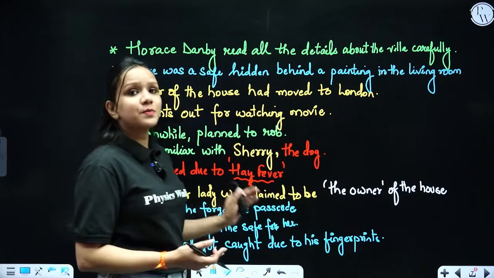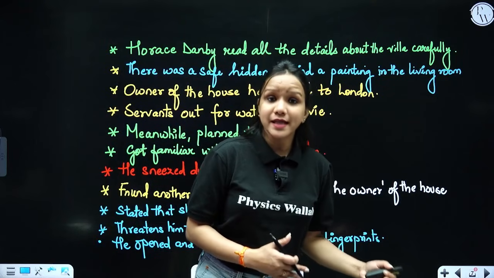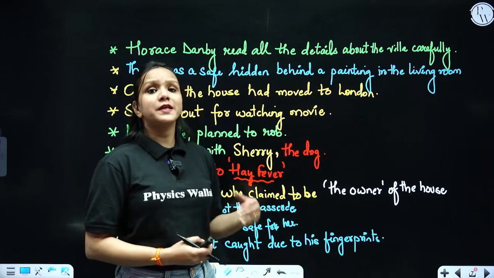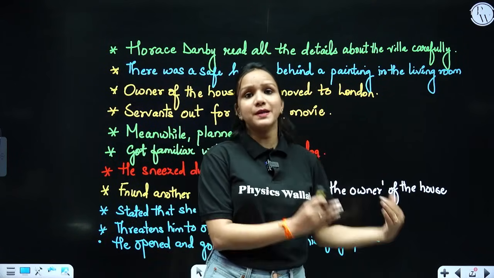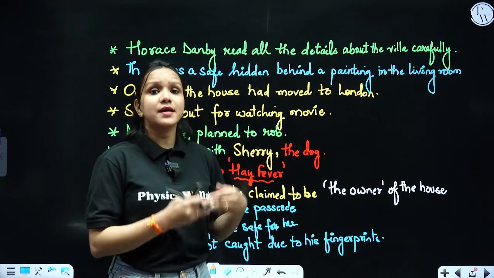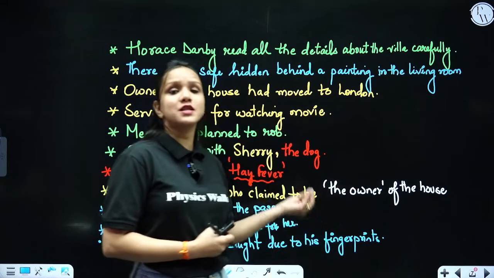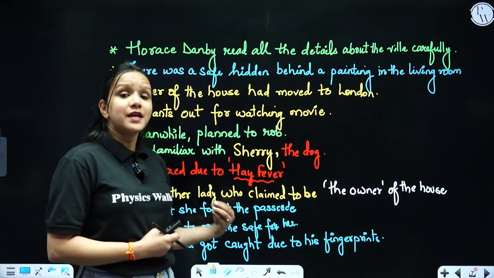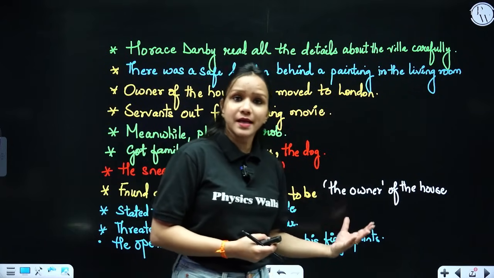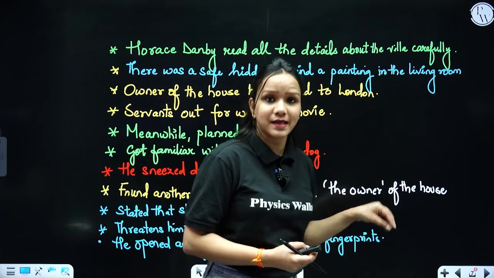So she claimed herself to be the owner of the house, and she kept on threatening him, calling him a robber, a thief, and that people like him are a threat to the society, they are harmful for the society, and that he must be handed over to the police, and very soon she is going to call them. He got so frightened and so scared, just because he had already been to prison earlier as well.